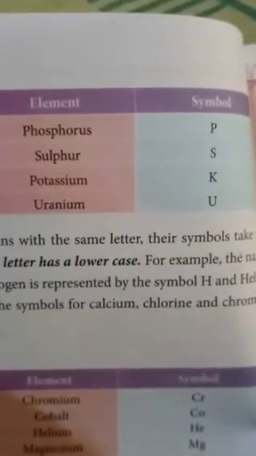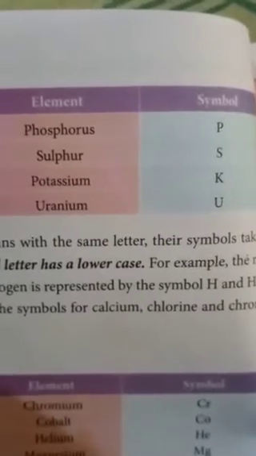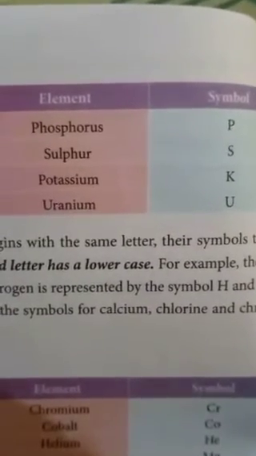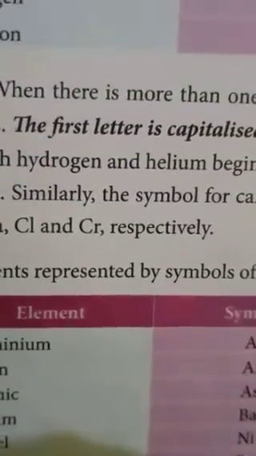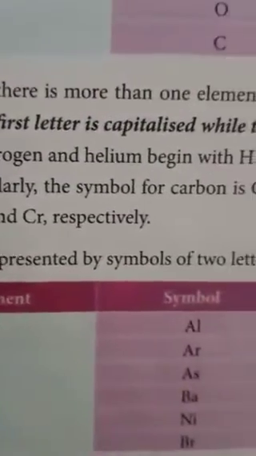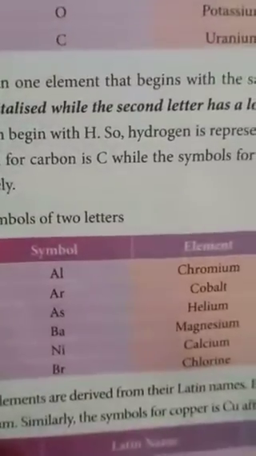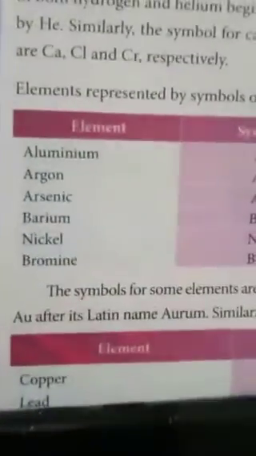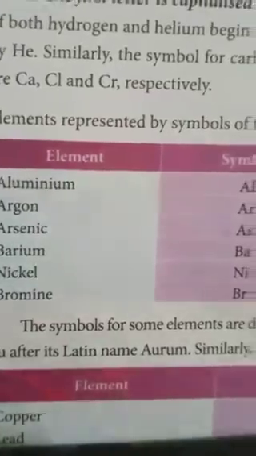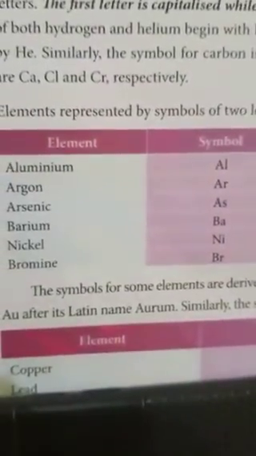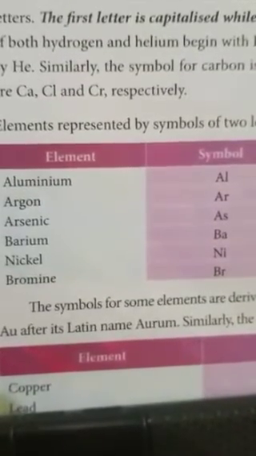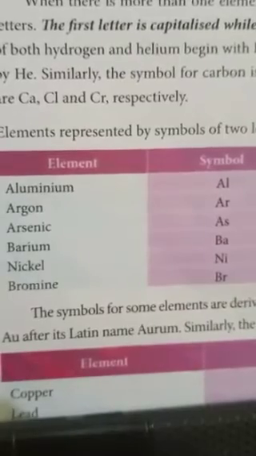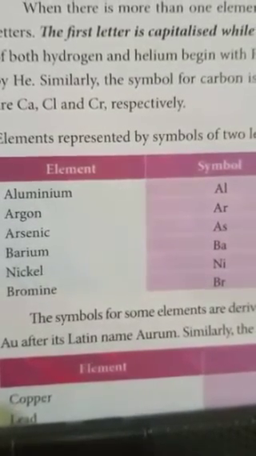In some elements the first letter is capitalized while the second letter is lowercase. We write the first letter as a capital and the second letter as a small letter. For example, aluminium is Al, argon is Ar, arsenic As, barium Ba, nickel Ni, bromine Br.